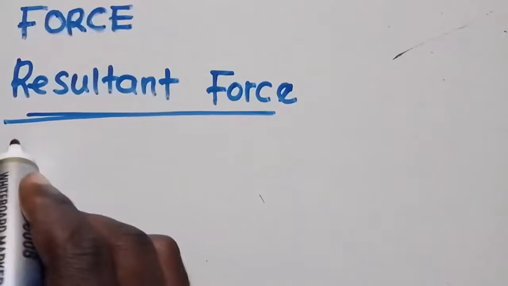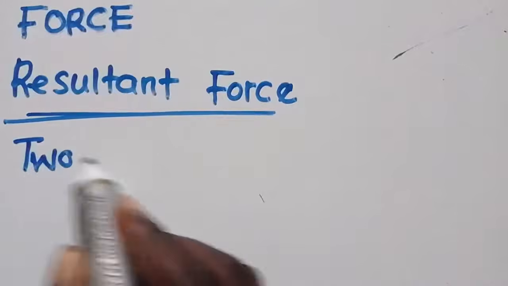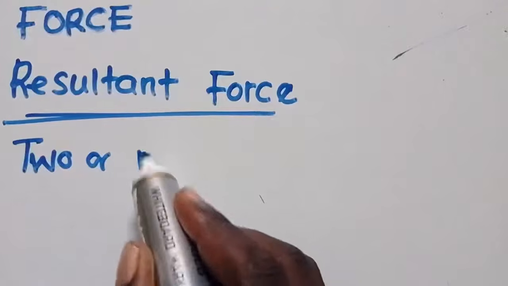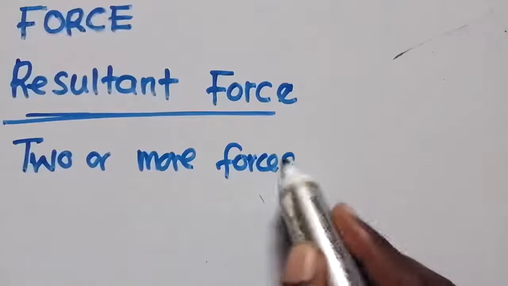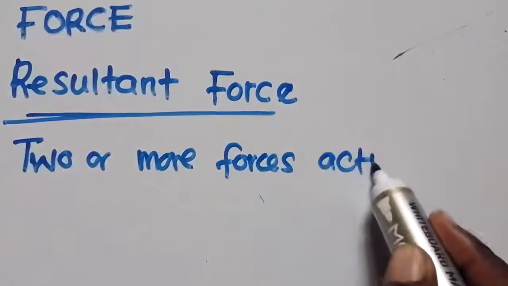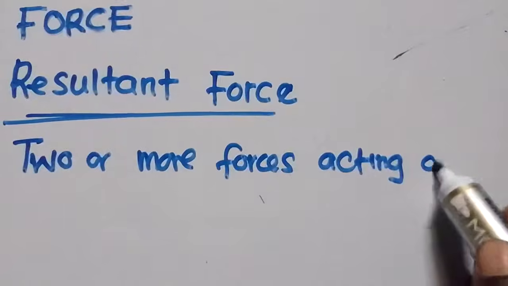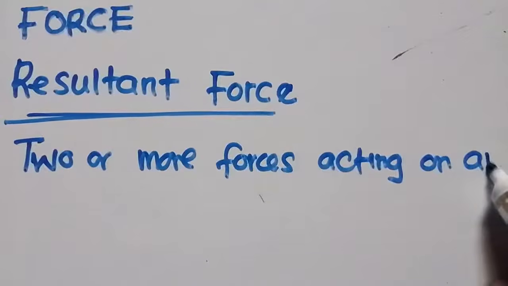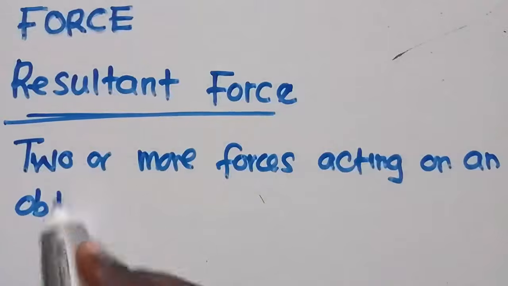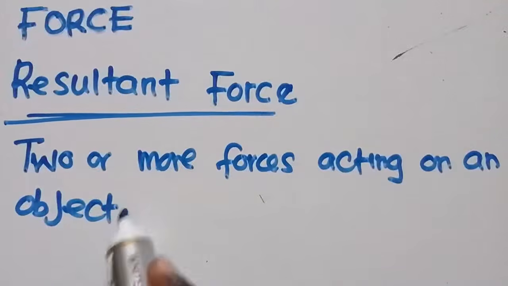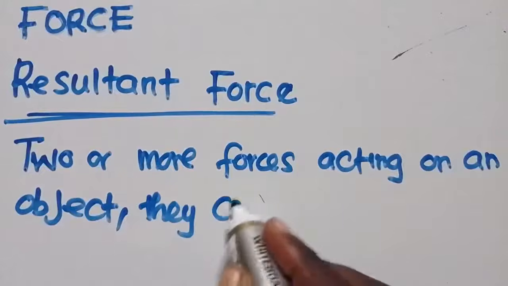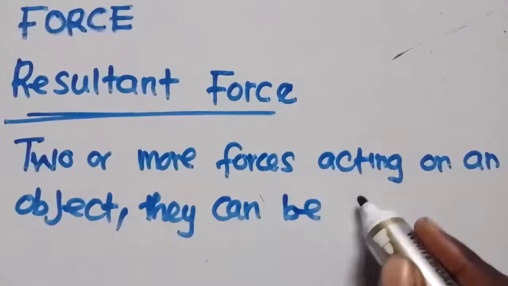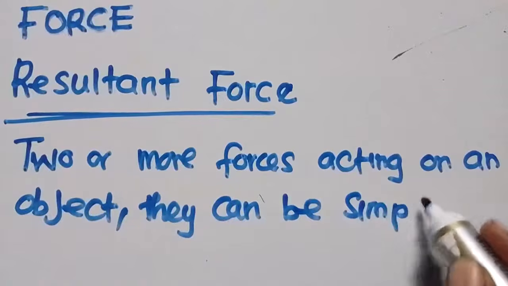So whenever we've got two or more forces acting on an object, they can be simplified.